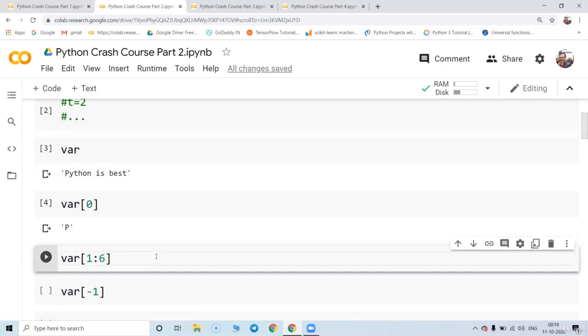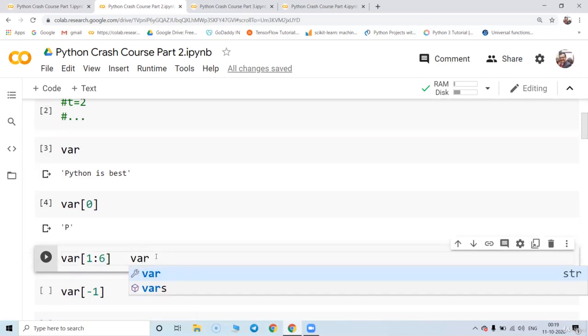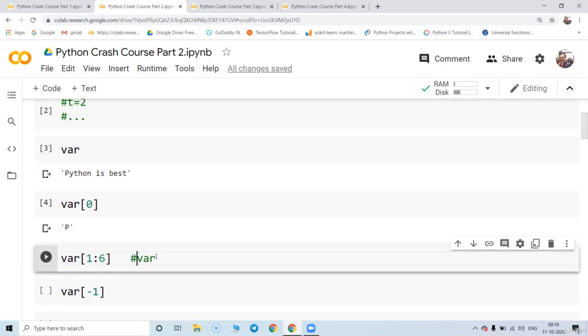Whenever you write in a bracket like this, a colon n, this is basically going to give the values from a to n minus 1. This is the default way to represent it. So when you write 1 to 6, it is going to present 1 to n minus 1, that is 5. 1 to 5 it is going to represent.